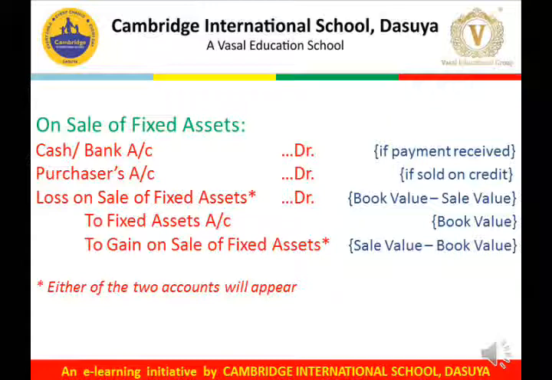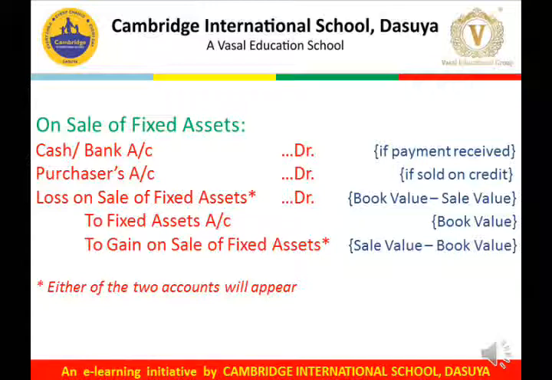Again, cash is a real account. It comes into the business at the time of sale of assets. It must be debited. And if we receive payment through cheques, our bank is the receiver, so debit the receiver. And if goods were sold on credit, the purchaser is the receiver, so debit the receiver.